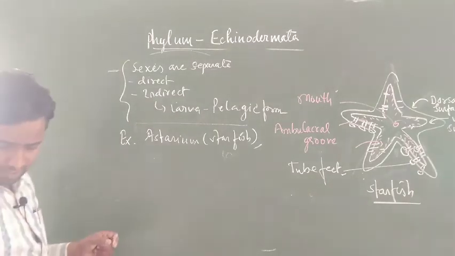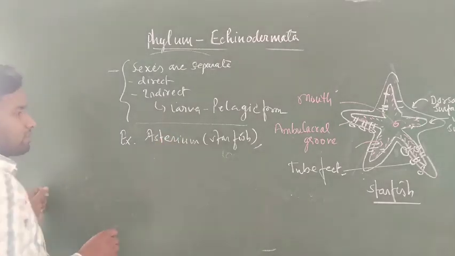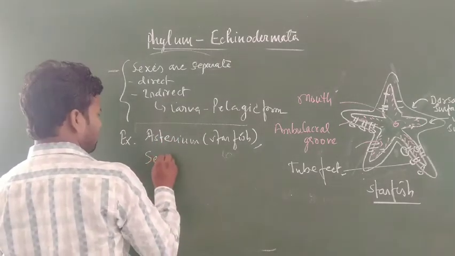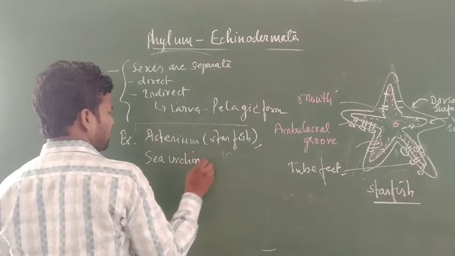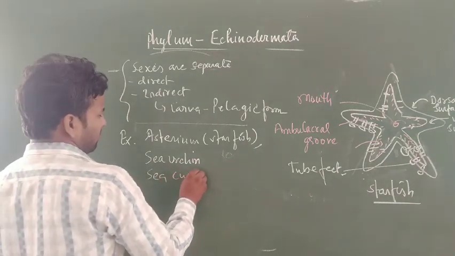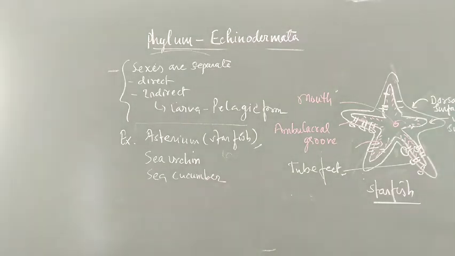Asterias is called starfish, then sea urchin, sea cucumber. These are the different members found inside the phylum.